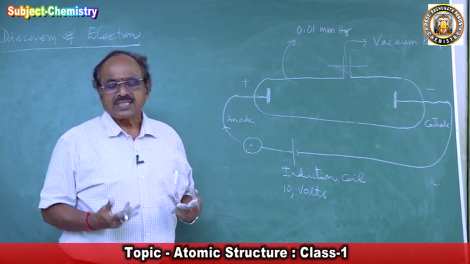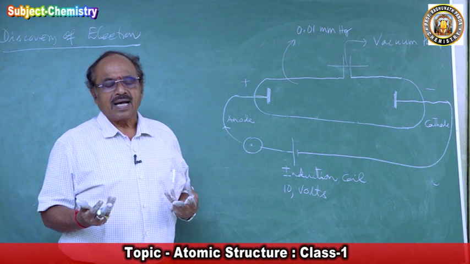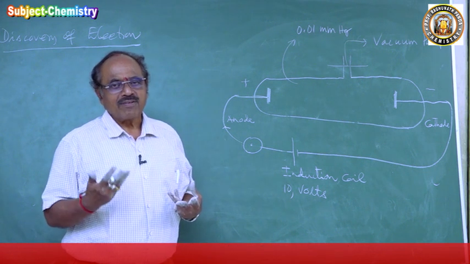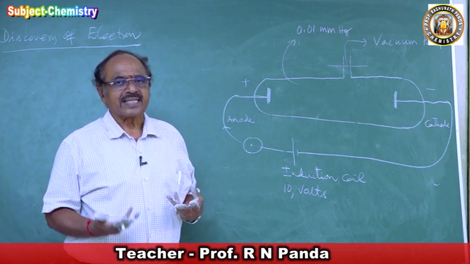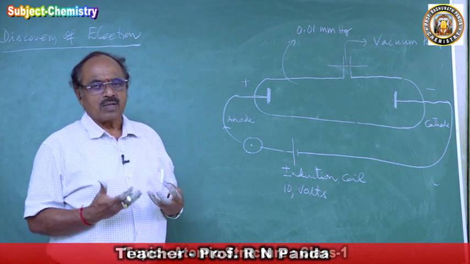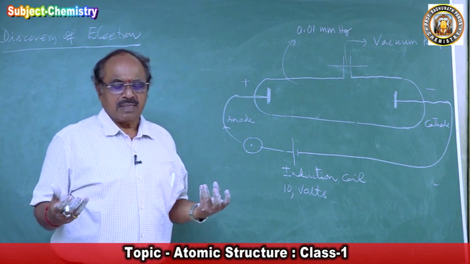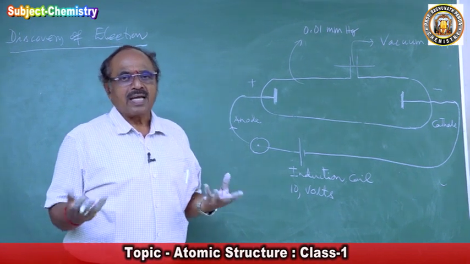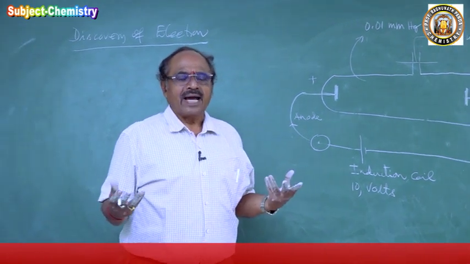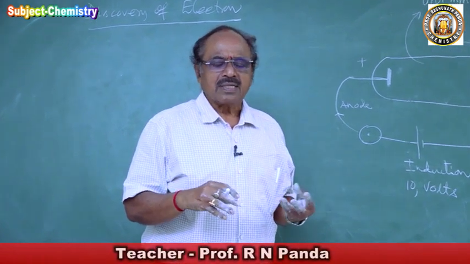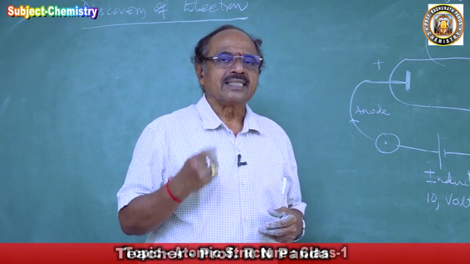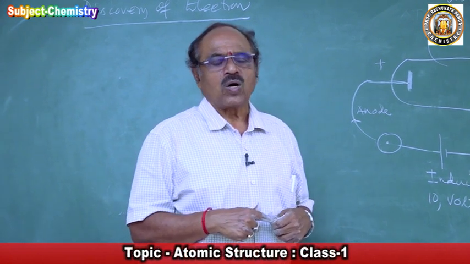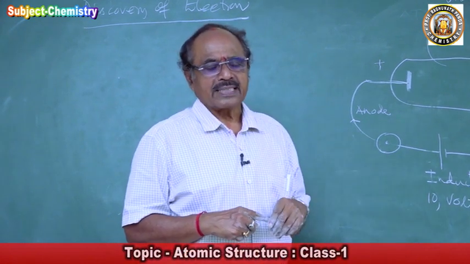That led the scientists to conclude that under reduced pressure, where a high voltage of electricity is passed through a gas, the gas is conducting electric current. It means the molecules are getting into atoms, the atom is now opening, and what is inside the atom is conducting the electric current. This is the idea the scientists got from the discharge through gas.